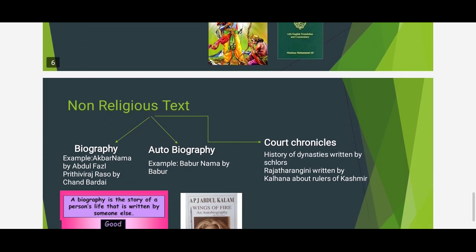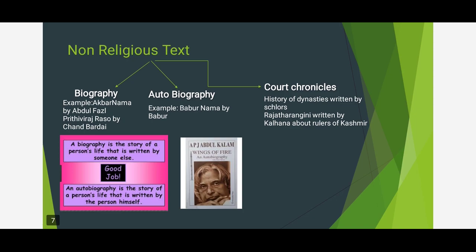Now non-religious texts are mainly divided into three categories: biography, autobiography, and court chronicles. A biography is something someone writes about me, and an autobiography is something I write about myself. Everyone must know Wings of Fire. It is a book written by our great APJ Abdul Kalam. The picture I have given here is an autobiography, a self-written book.